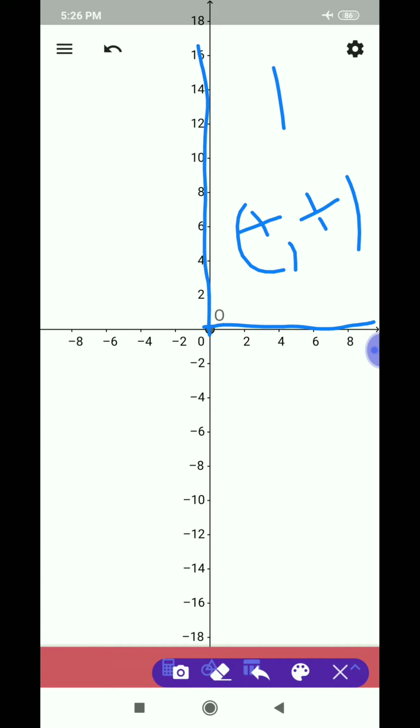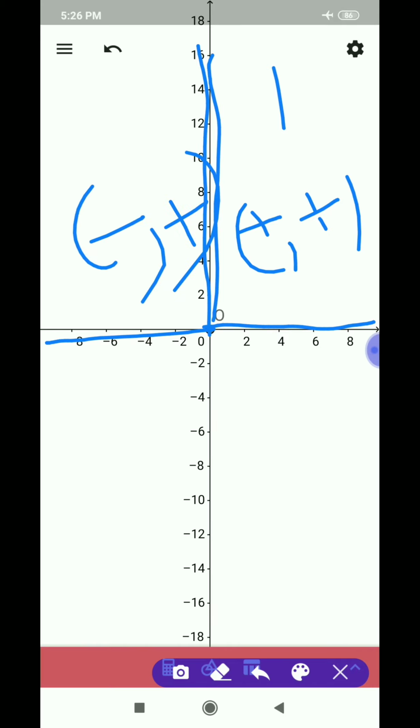Similarly observe quadrant 2: x is negative, y is positive. What about quadrant 3? Yes, you are right. Negative and negative. What about quadrant 4?